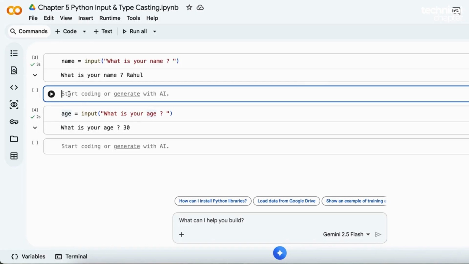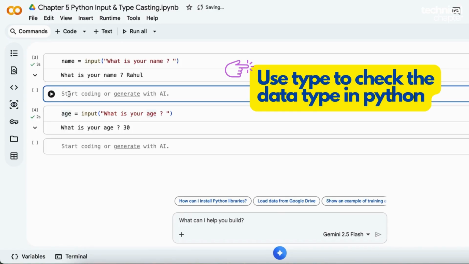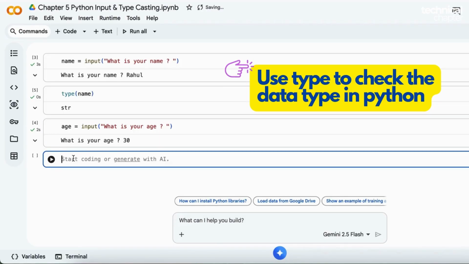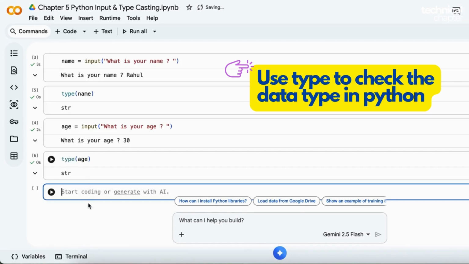So what Python just did is this. It took the input from you and stored it inside two variables, name and age. Now we already learned earlier that to check what kind of data is stored inside a variable, we use the keyword type. So let's check it. First, type of name. Execute it. The output is string. That makes sense, right? Because a name is text. Now let's check the age. Type of age, execute it. The output is again string. Alright, so Python is treating your age also as text.